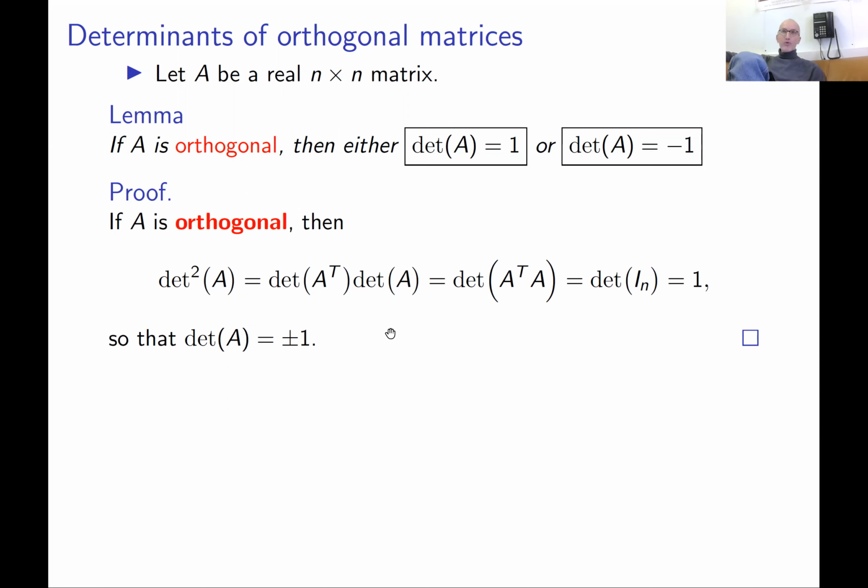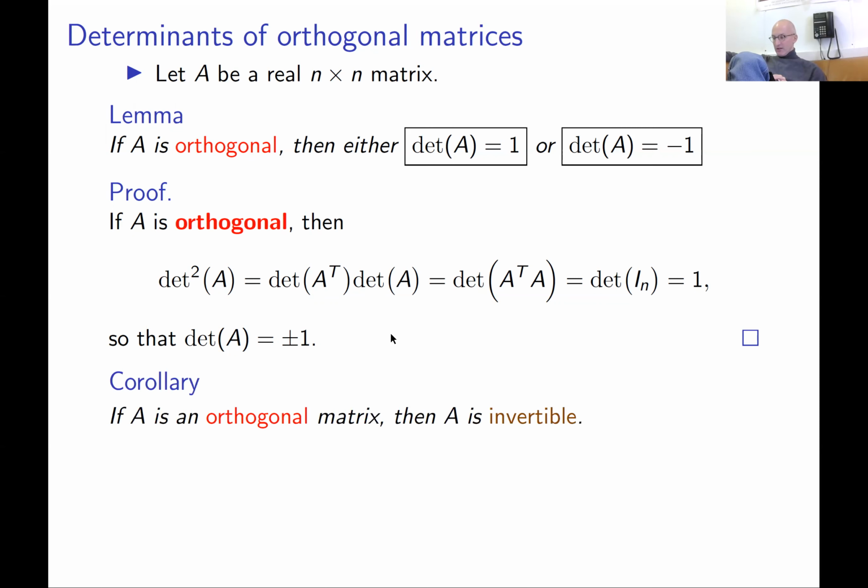And actually both cases are realized. There are orthogonal transformations with determinant 1, for example, identity. Clearly identity is an orthogonal matrix, because identity times identity is identity. And if you take the identity matrix and swap the sign of the first entry, of course it's going to be an orthogonal matrix, and its determinant, as we know, is going to be minus 1.